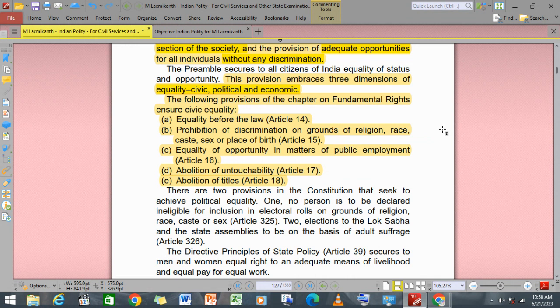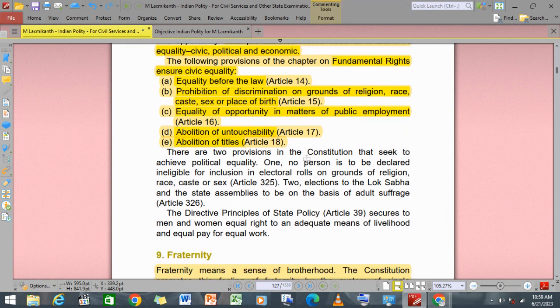The following provisions of the chapter on fundamental rights ensure civic equality. Fundamental rights are all about civic equality. That is the equality before law, Article 14; the prohibition of discrimination on grounds of religion, race, caste, sex, and place of birth; equality of opportunity in matters of public employment; abolition of untouchability; and abolition of titles.